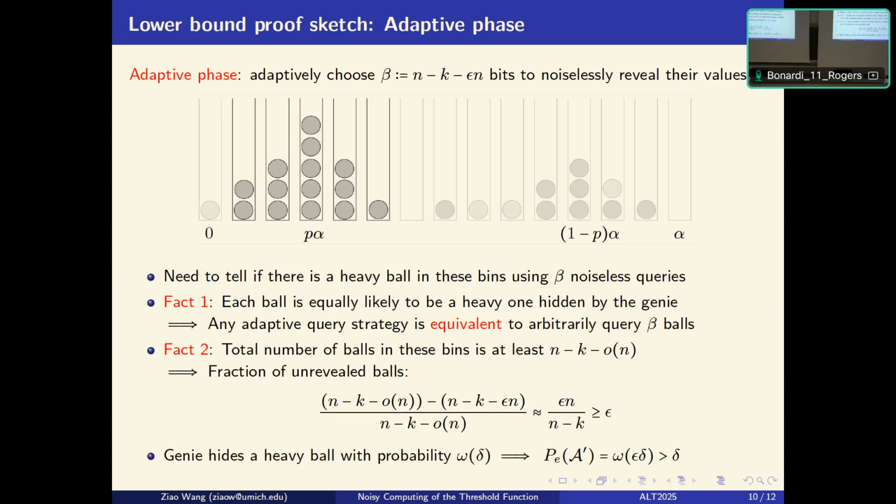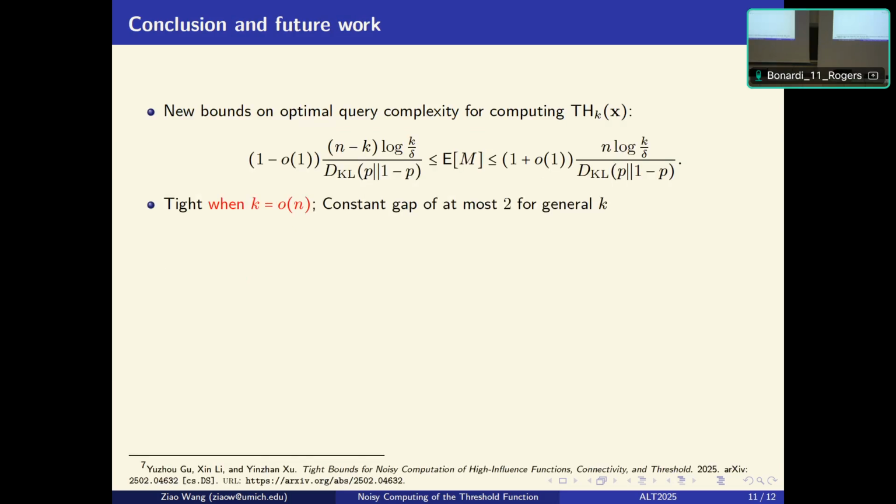And finally, to conclude my talk, in our work, we provide new upper and lower bounds for the optimal query complexity for computing the threshold function. So these bounds are tight in the case of k is little o of n, but there's still a constant gap of at most 2 for general k. So a natural question is, how can we close this gap?